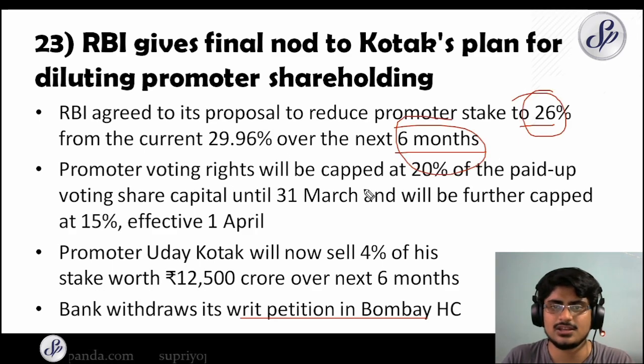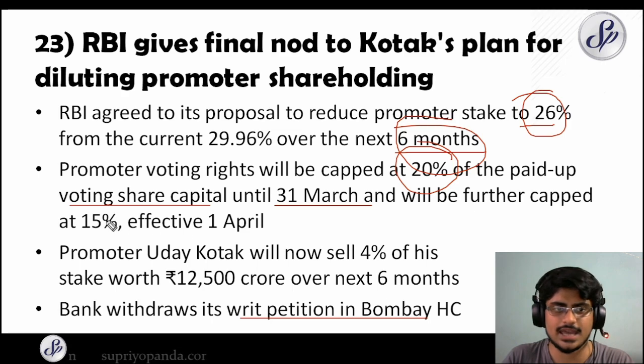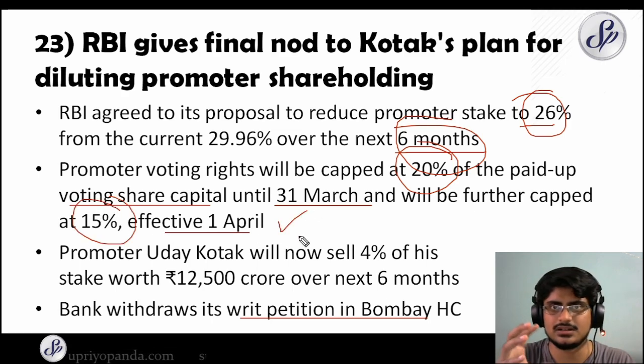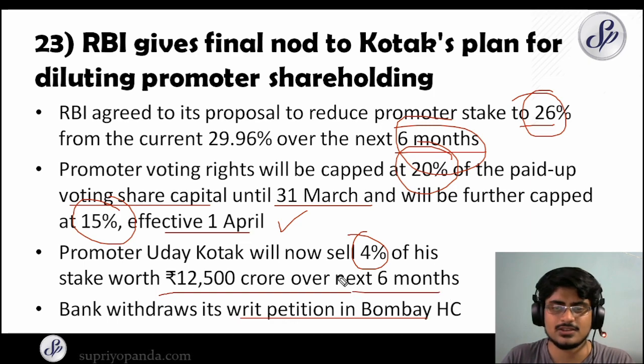Promoter voting rights will be capped at 20% of the paid up voting share capital until 31st March, and will be further capped at 15% effective 1st April. So this is the gradual lowering of the voting rights. So this is very important to note the percentages. Promoter Uday Kotak will now sell 4% of his stake worth 12,500 crore rupees over the next 6 months. So over the next 6 months, it's going to be fully effective.